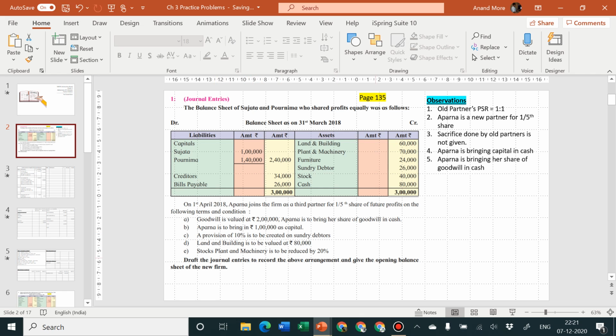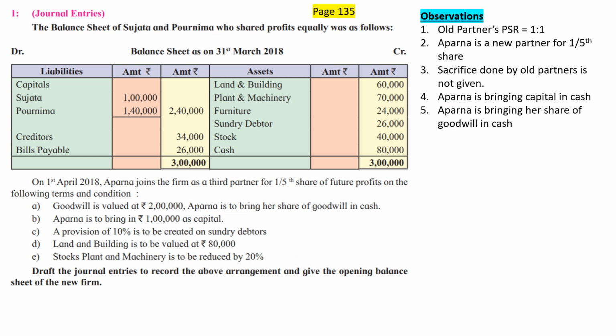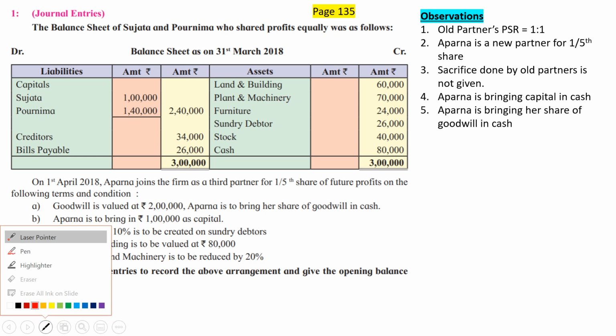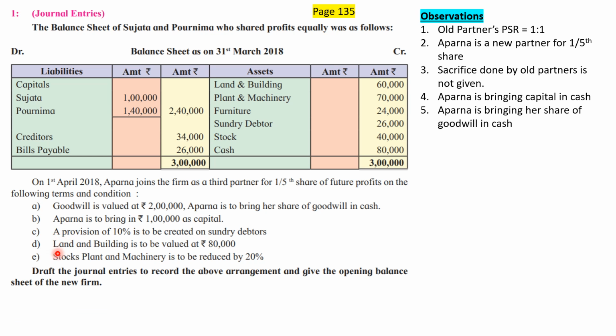Land and building is to be valued at rupees 80,000. Look at the adjustment again. I am looking at adjustment number D. Land and building is to be valued at rupees 80,000. The existing value of land and building is 60,000. So Sujata and Purnima are claiming that this 60,000 represents the money which we might have paid in the past for the purpose of purchasing this land and building.